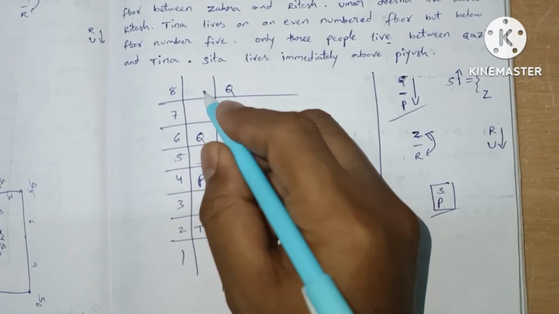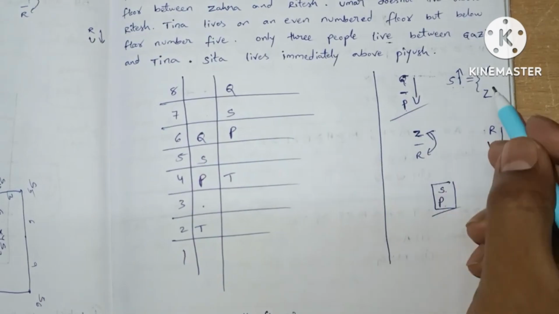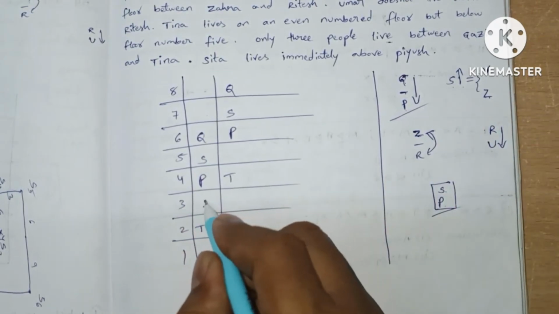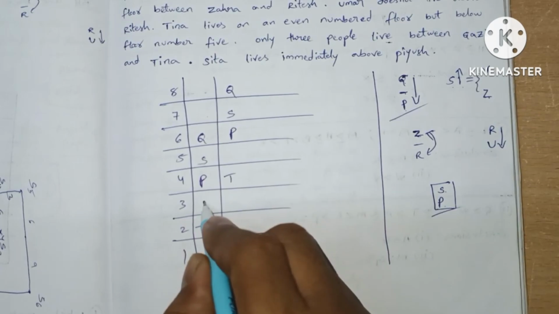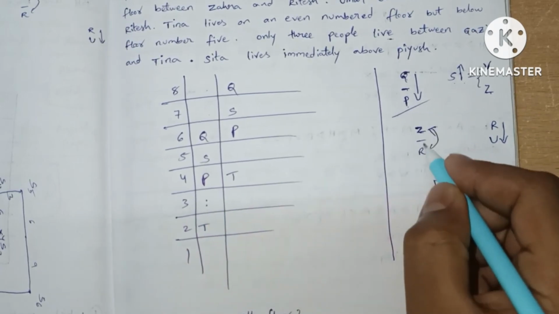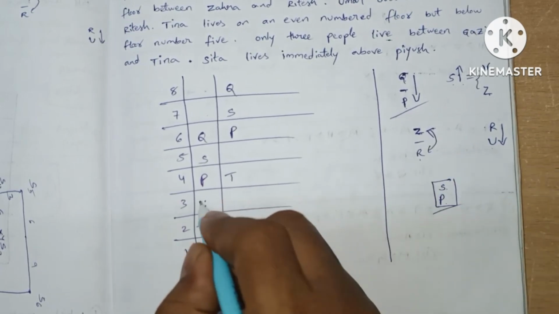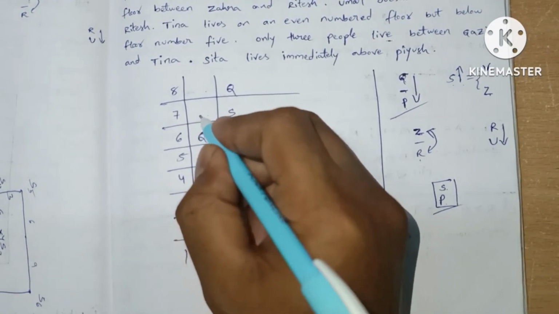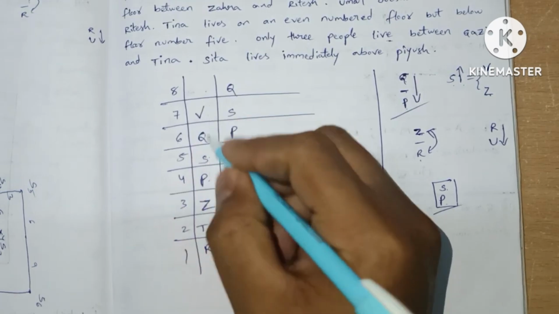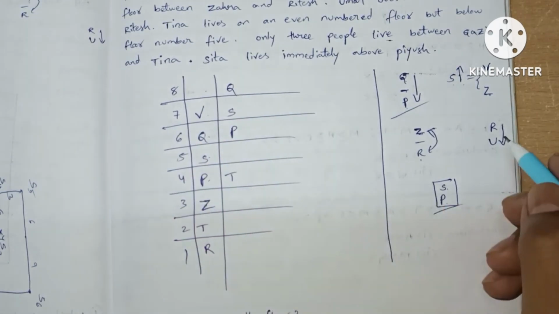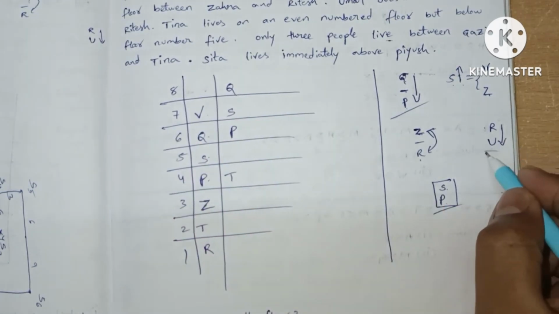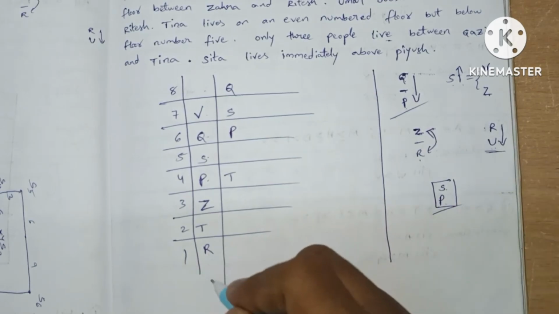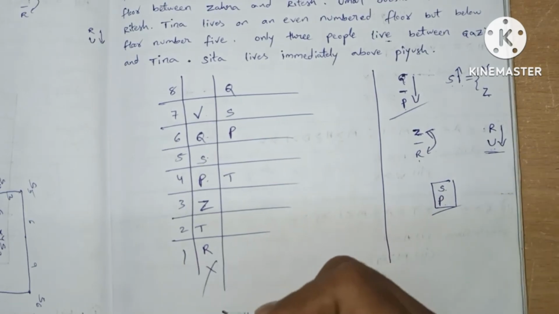Here 1, 2, 3, so 3 people in between V and Z. Let's place Z here because we have another relation of Z dash R. So Z here, R here. 3 people between Z and V. We write this, but we have a statement, R below is U. There is no place for U in this statement, so this case fails.